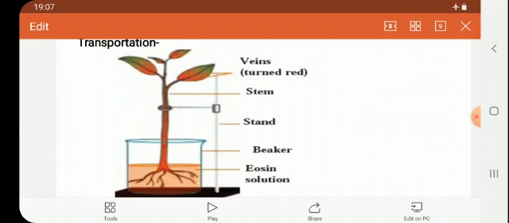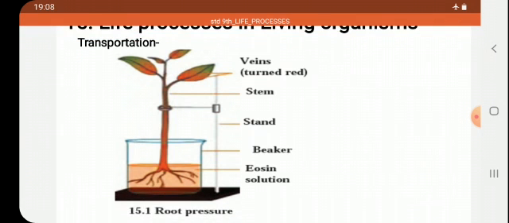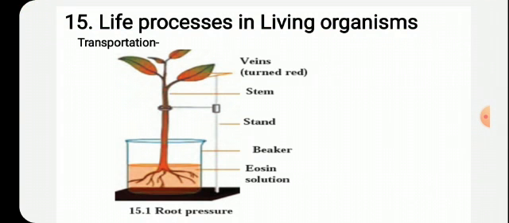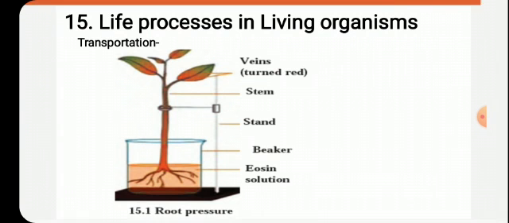So for that, it needs water and minerals also. So the roots of the plants, which are present deep inside the soil, absorb water and minerals like sodium, magnesium, phosphorus, nitrogen from the soil. They transfer it to the stem and then to the leaves. After that, leaves prepare the food.